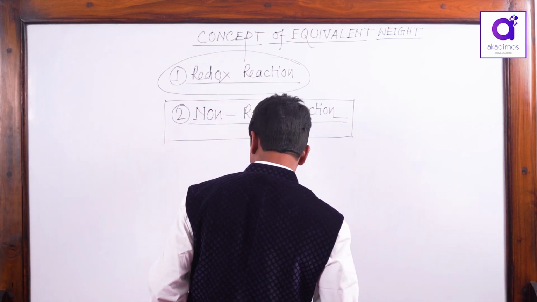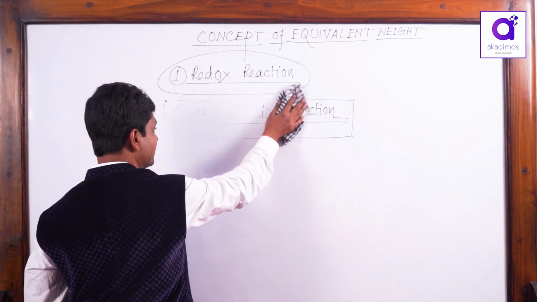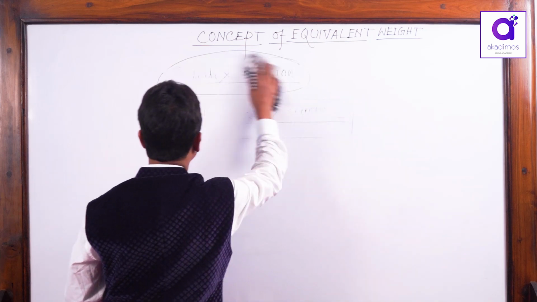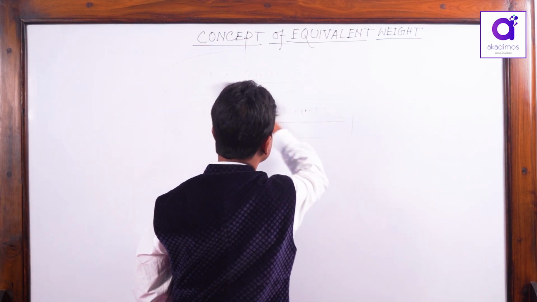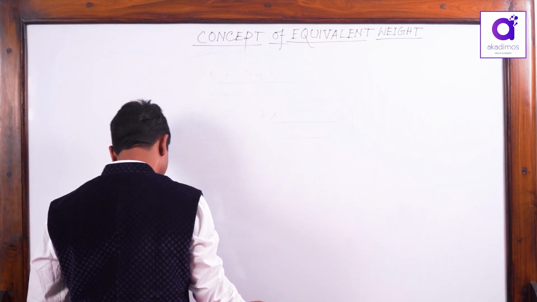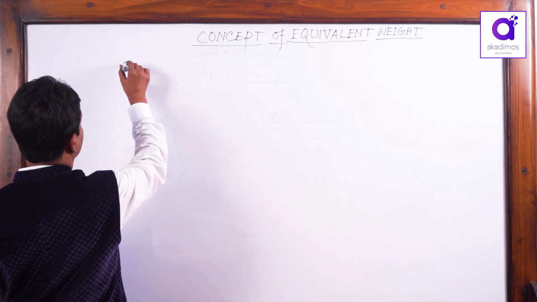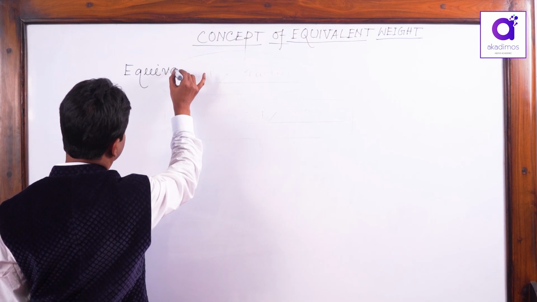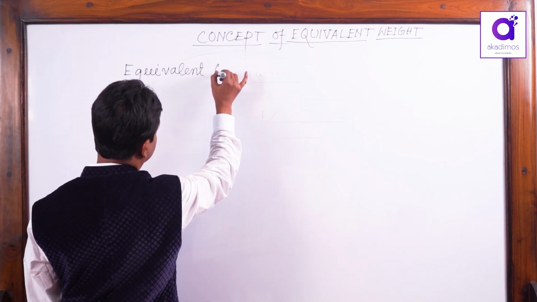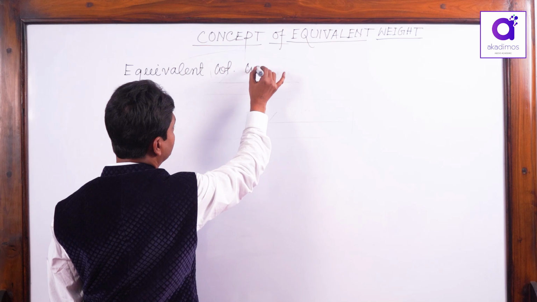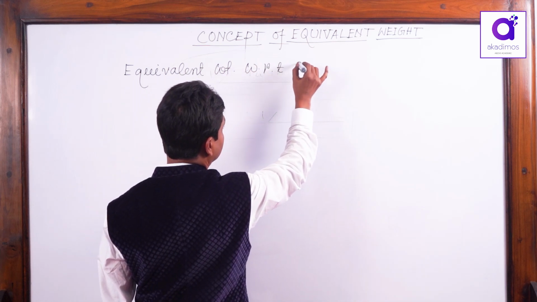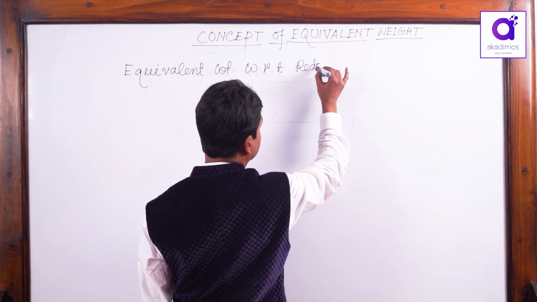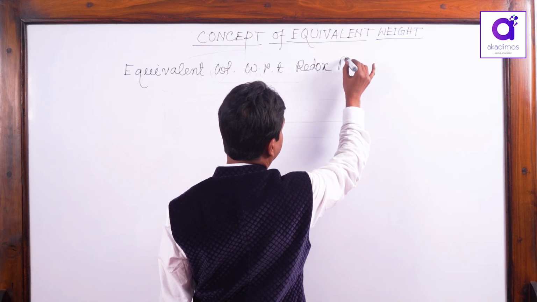Now I am going to explain how you define the equivalent weight with respect to a redox reaction.